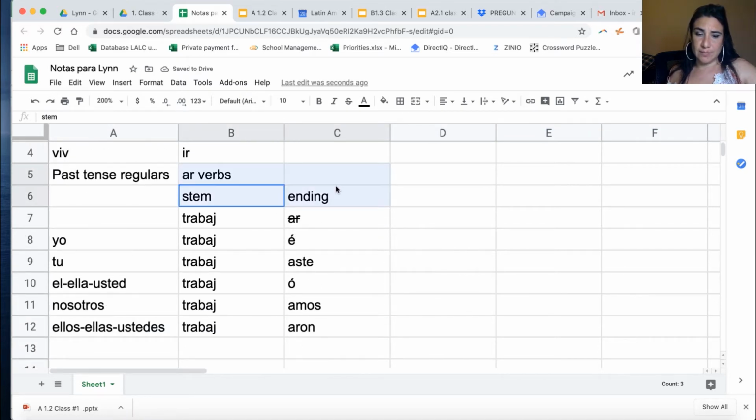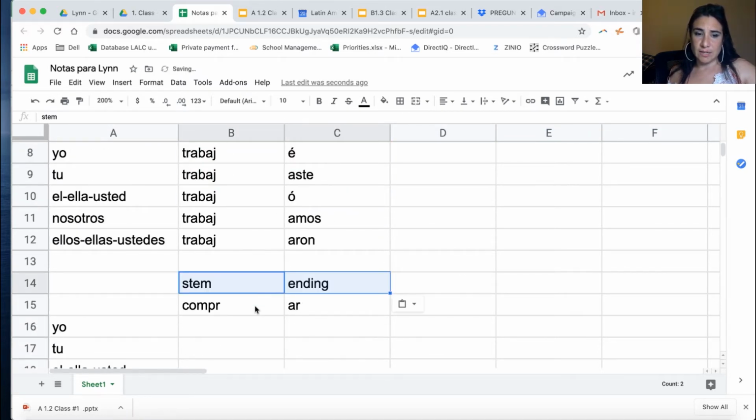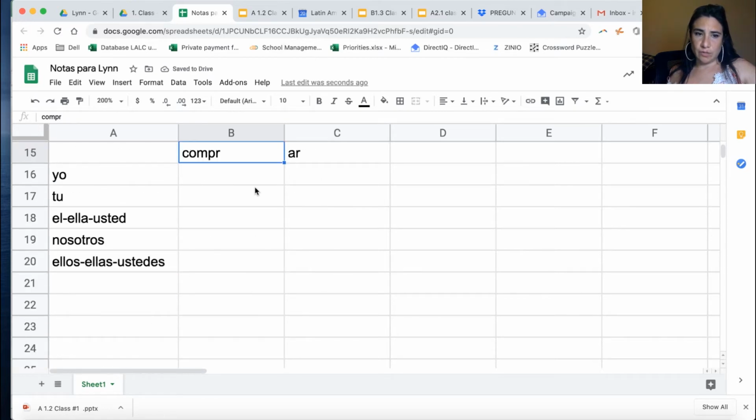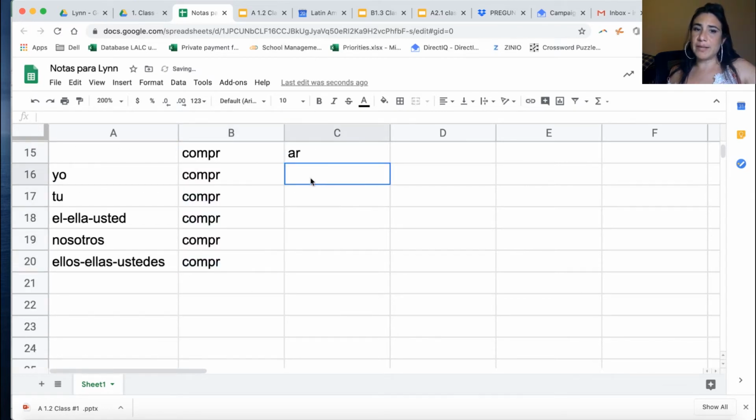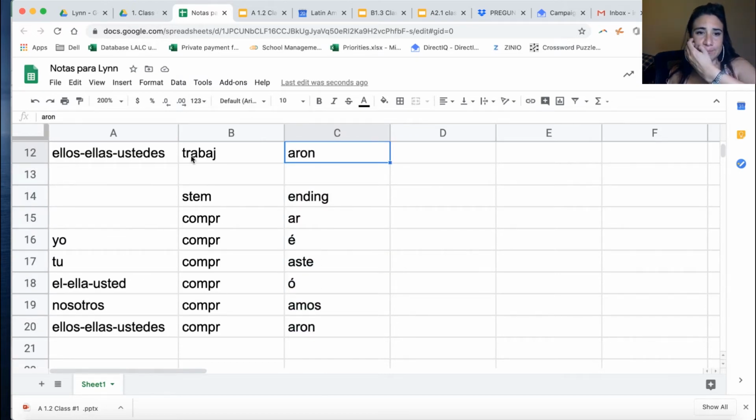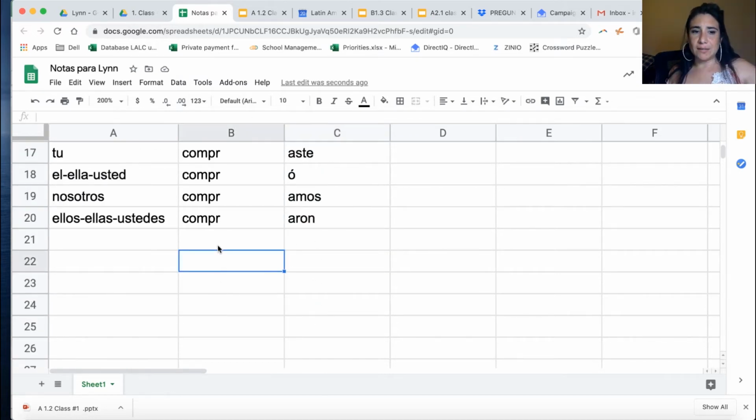The stem doesn't change in AR, so you just put it all like this and remember the ending: yo compré, tú compraste, él compró, nosotros compramos, ellos compraron. So always remember: aste, ó, amos, aron for AR.